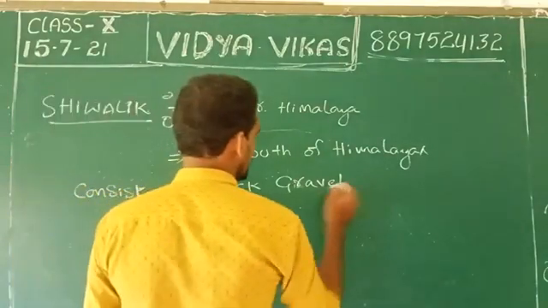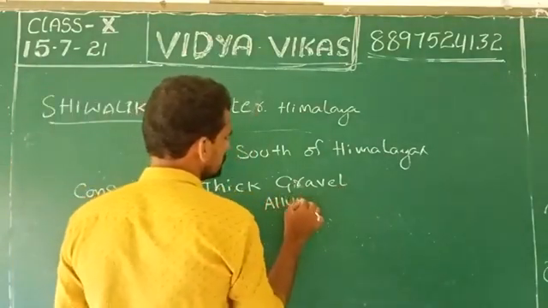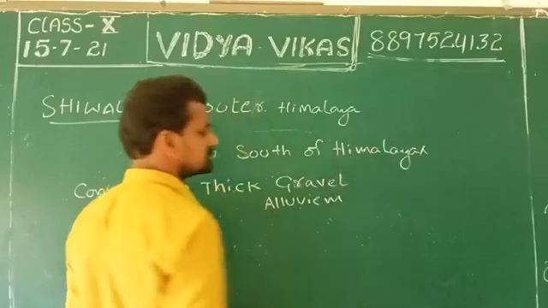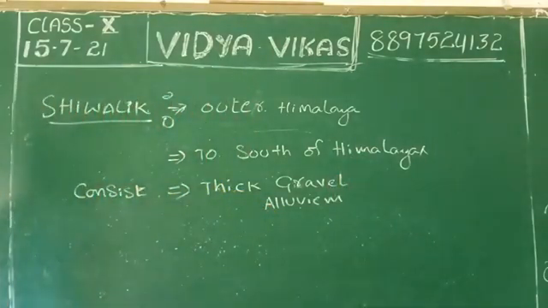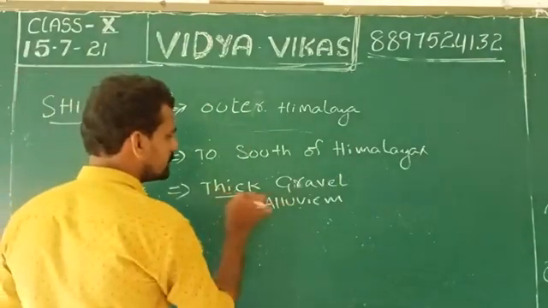What is it composed of? Thick gravel and alluvium.